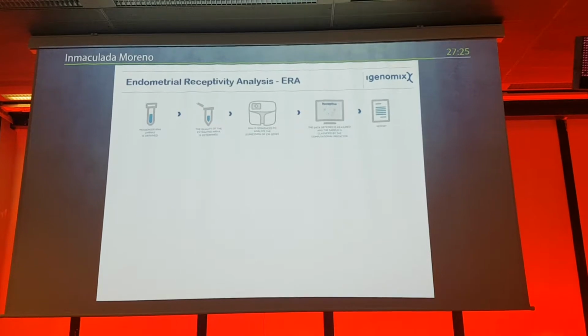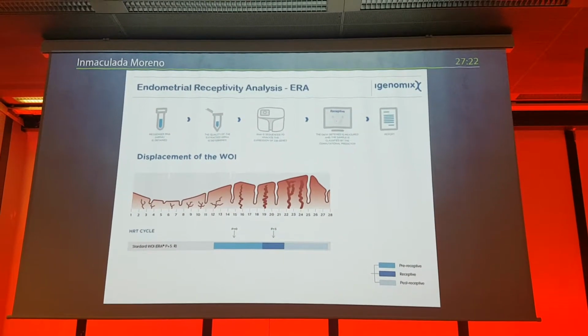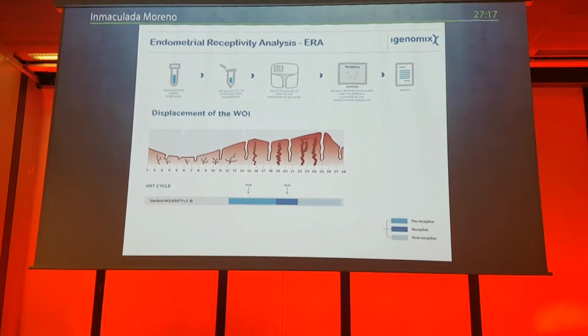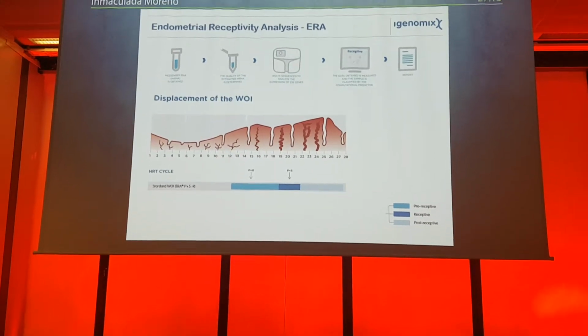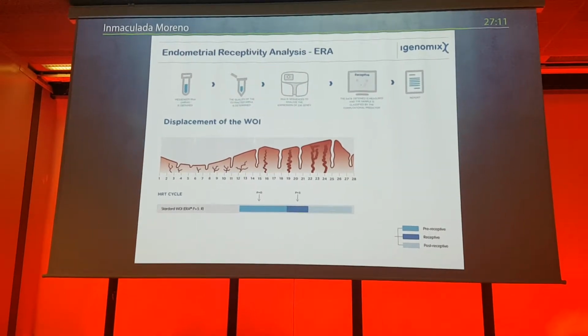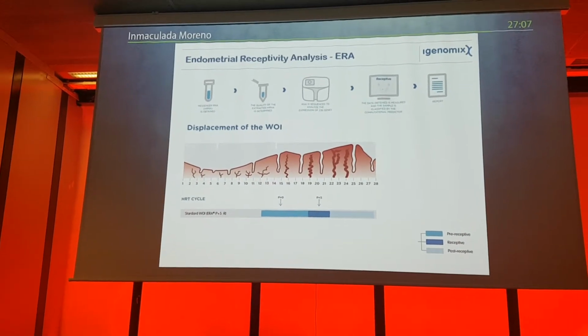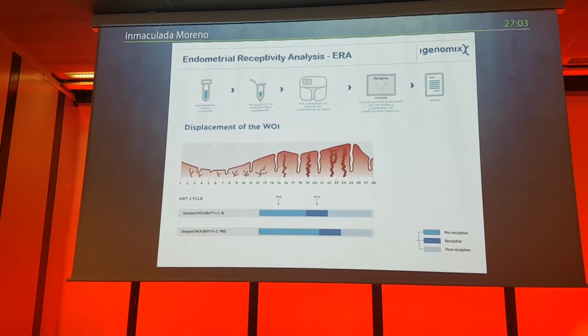or pre-receptive or post-receptive. And this is because the window of implantation is supposed to be in a concrete time of the menstrual cycle. For example, in a HRT cycle, it should be around P+5, five days after progesterone administration. But in some women, this window of implantation is a little bit delayed or a little bit advanced.